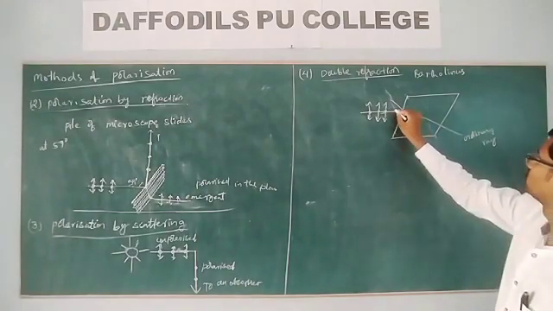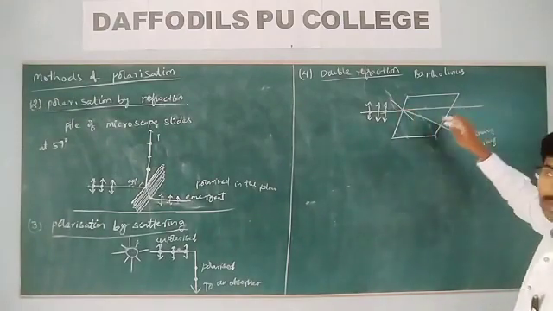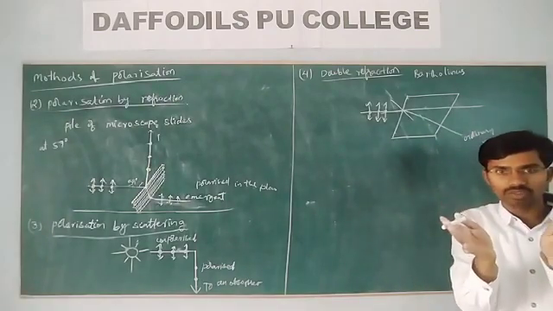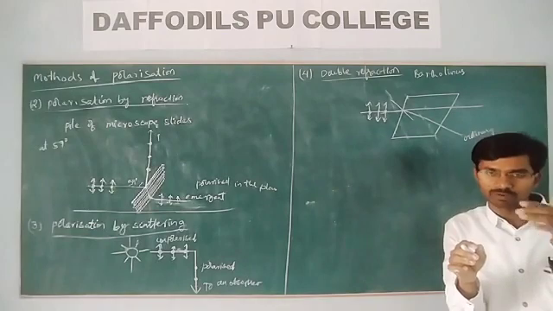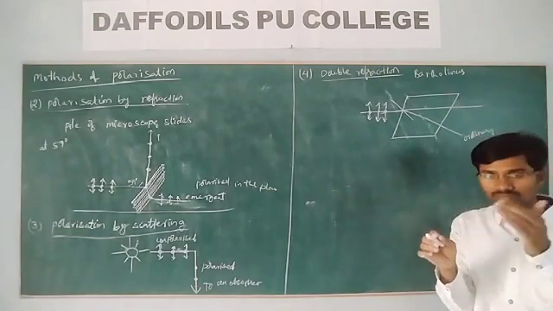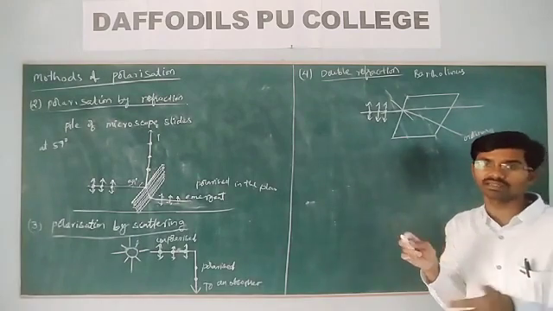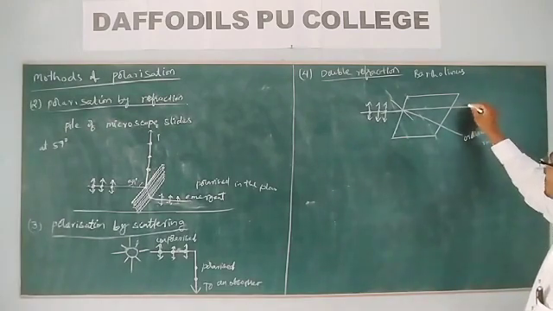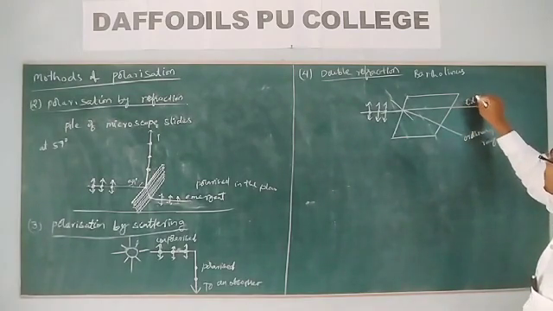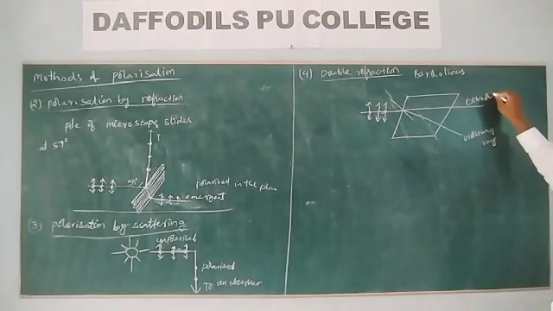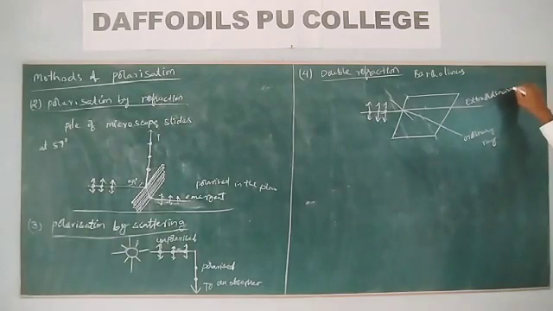And the light ray, which does not change its direction, will be refracted into two light rays. One is refracted following the laws of refraction, and another one does not follow the laws of refraction, so it passes slightly differently. We call it the extraordinary ray. Ordinary ray and extraordinary ray.